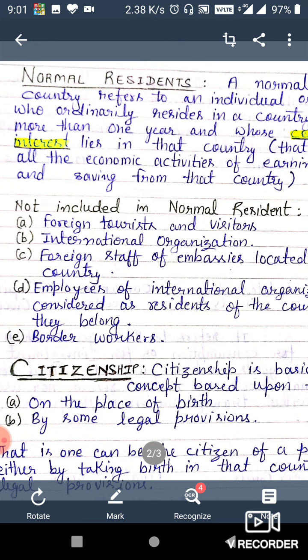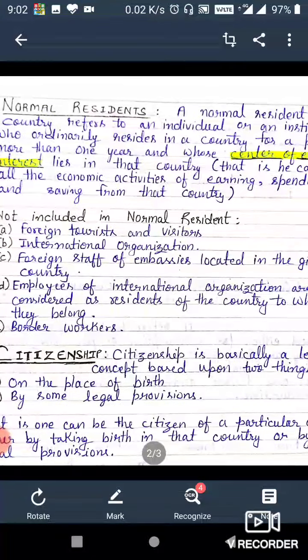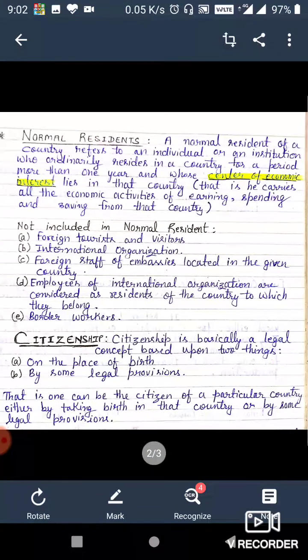As we have learned the word normal many times in English, you have learned that it means common. Now the next word is residents. So what is a resident here? Let's understand. A normal resident of a country refers to an individual or an institution who ordinarily resides in a country for a period of more than 1 year and whose center of economic interest lies in that country.